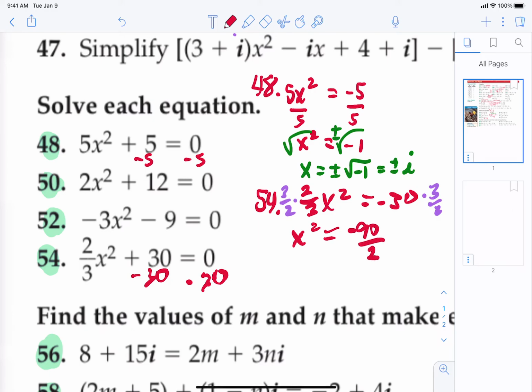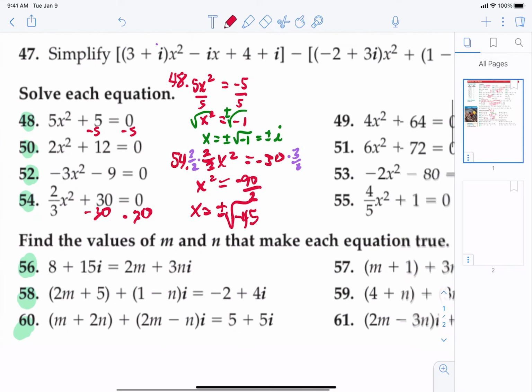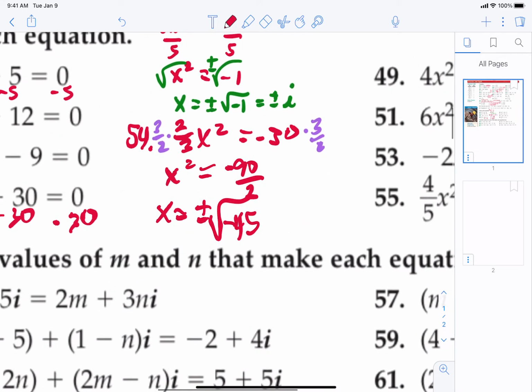Now, we're going to do exactly what we did up here in green. We're going to square root both sides and put a plus or minus. So this is going to be plus or minus the square root of negative 90 over 2. Oh gosh, I can divide 90 by 2. Duh. 90 divided by 2 is 45. So that's going to be negative 45. All right, we could have done that. Now let's evaluate that.